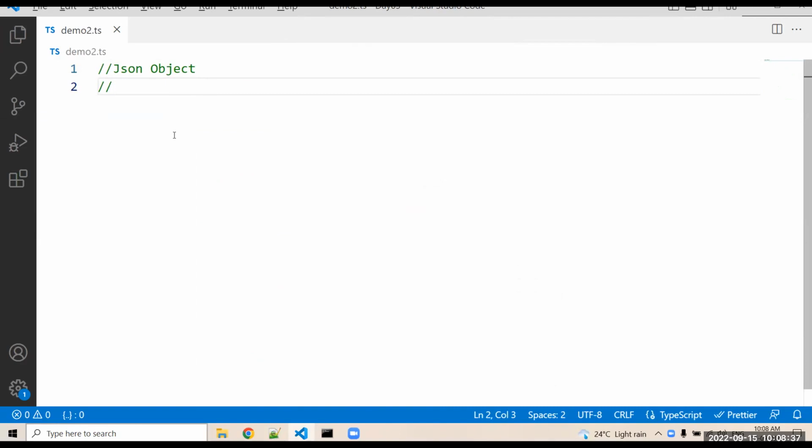Yes, Ritika, Harshal, Lokesh. What is the long form of JSON?